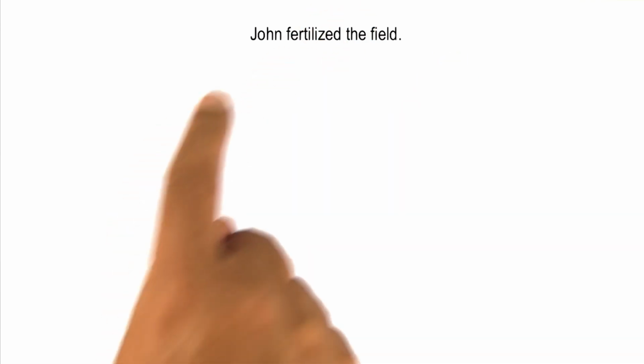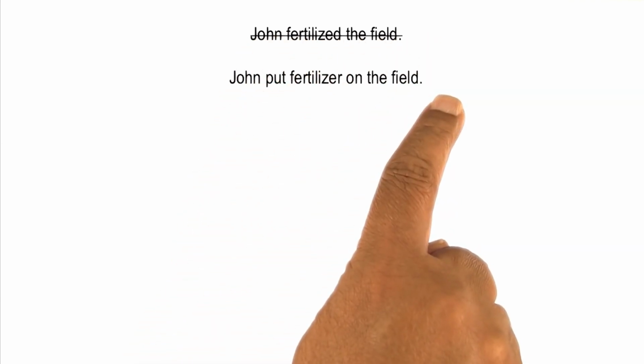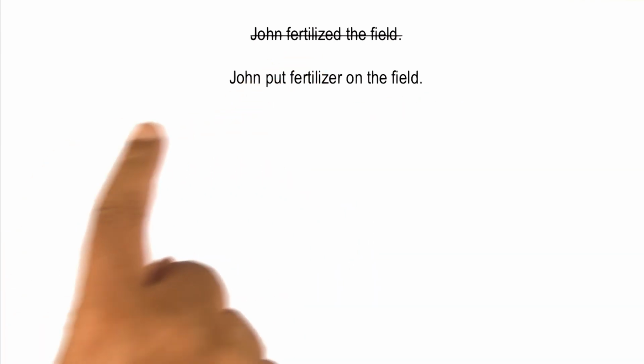The relationship between the structure of the sentences and background knowledge is very intricate and complex and very interesting as well. Sometimes the structure of sentences that we use to tell stories have only implied actions in them. Consider the sentence, John fertilized the field. Now, it's hard to see fertilize mapping into any of the primitive actions that we had here. There is an implied action here that is not specified in the structure of the sentence, but that is much more meaningful in terms of the background knowledge that we have of those primitive actions. What John fertilized the field really means is that John put the fertilizer on the field. Now, put is something that maps into primitive actions very easily.